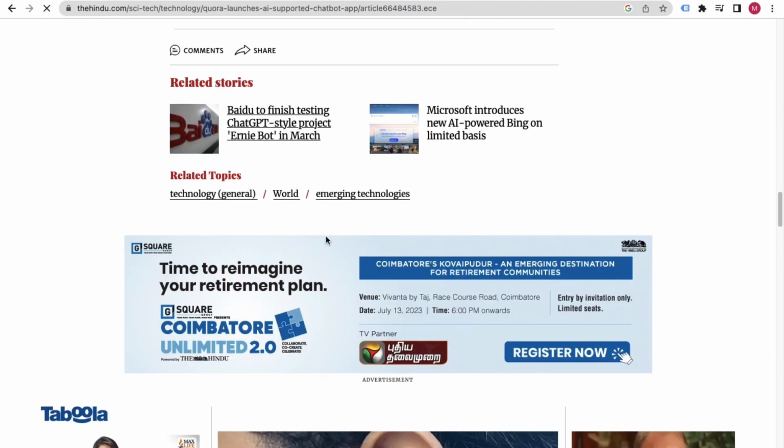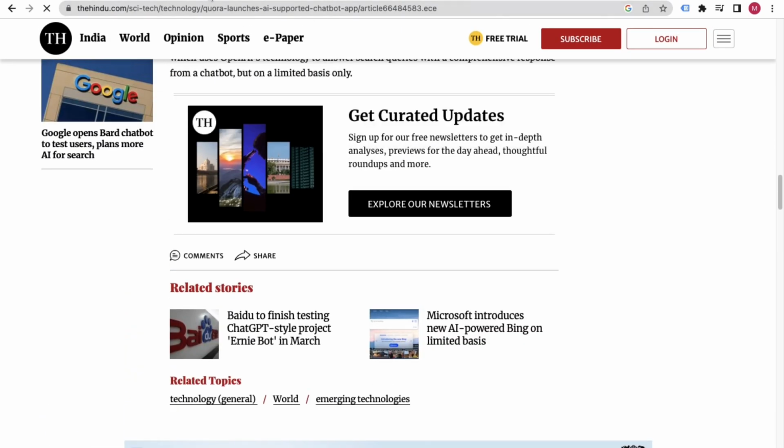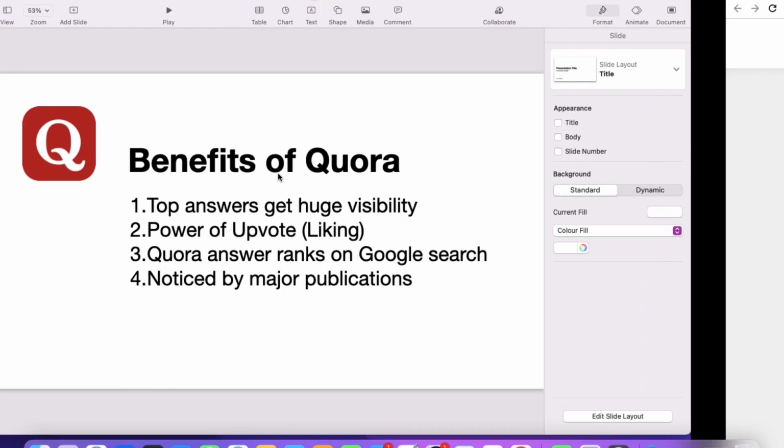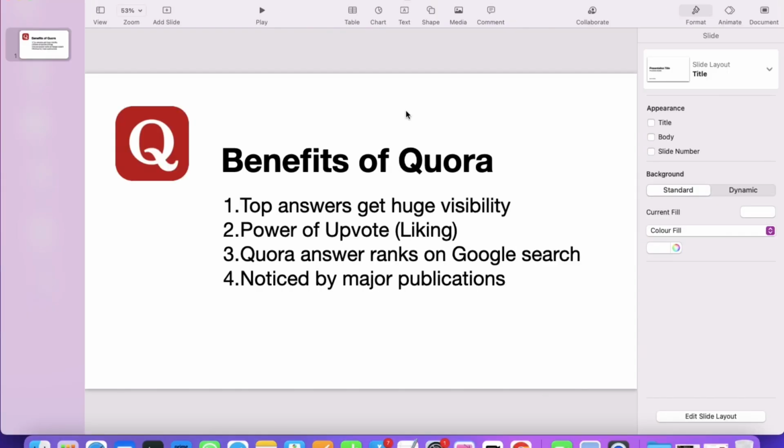So in this way, my friends, you will get a lot of benefit from Quora. You can get more traffic, and you can utilize that traffic by sending it to your website. It's very important to understand the power of Quora, and do not worry, inside this course we will teach you exactly how to write your answer in a very proper way, so you can get a good amount of traffic using ChatGPT.